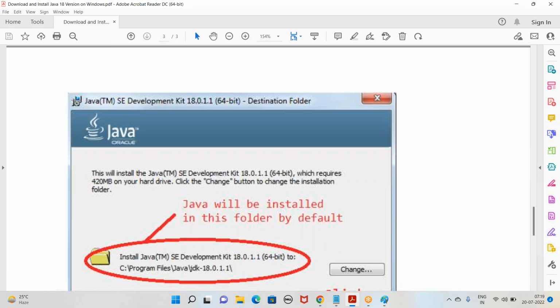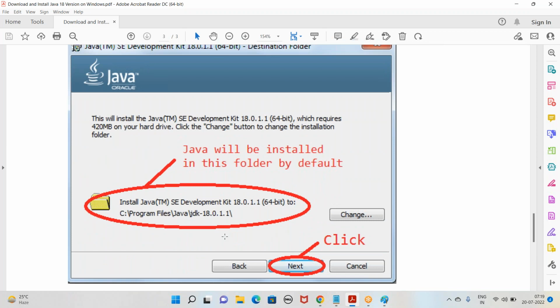Then here it will ask you where you want to install Java. By default, Java will get installed in C drive program files, and it's going to create a folder Java. Under that, it's going to create a subfolder JDK18. Then click on next button.